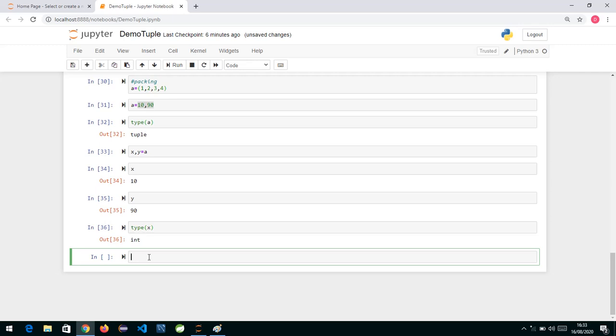See, packing means that to a single variable you assign a tuple this way: t is equal to 1 comma 2 comma 3 comma 4, something like that.